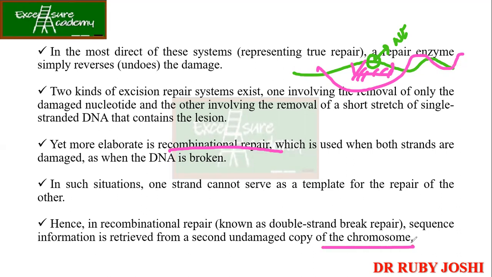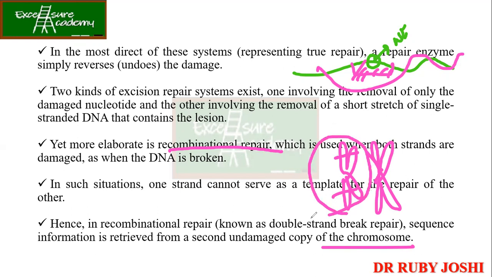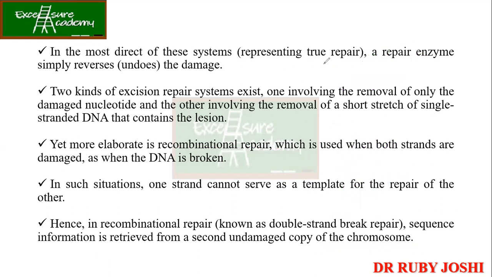That is why I said a homologous chromosome will be needed. See, in this case we know that we have homologous copies, and both have breaks. So what will happen? In order to repair this, we need another copy of the chromosome which is undamaged. We will use its sequence information so that we can repair the first chromosome. So this is nothing but known as double strand break repair or recombinational repair.